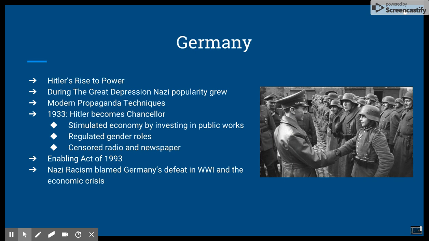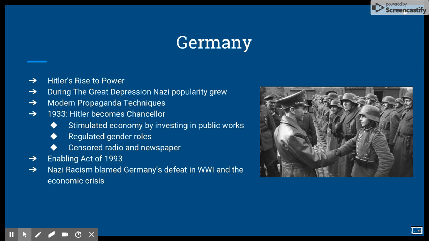Germany, Hitler's rise to power. During the Great Depression, Nazi popularity grew among white-collar workers and the lower middle class. Modern propaganda techniques were used. In 1933, Hitler becomes chancellor. He suspended civil rights and prohibited meetings of other political parties.